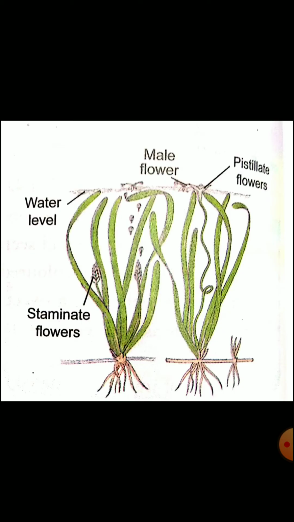They move with the water current and come in contact with the female flowers. The anthers burst open and the pollen grains fall on the stigma and pollination takes place. Another example is hydrilla. Vallisneria and hydrilla are pollinated by water.